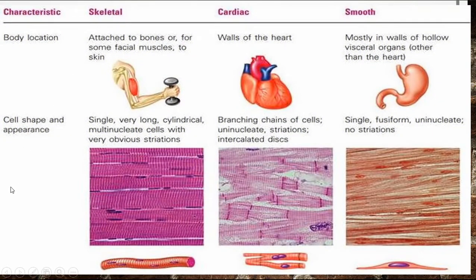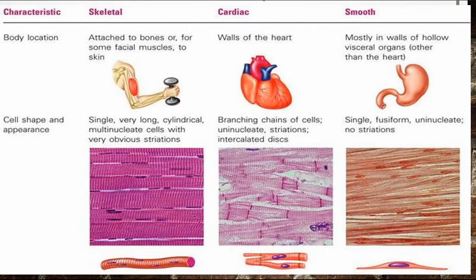Skeletal muscles are attached to the bones, or, for the facial muscles, to the skin. Their shape is long and cylindrical, and they are multinucleate, that means more than one nucleus is present. They show striations, that is dark and light bands, and that's why they are also known as striated muscle. They function according to our will, and that's why they are voluntary in nature.